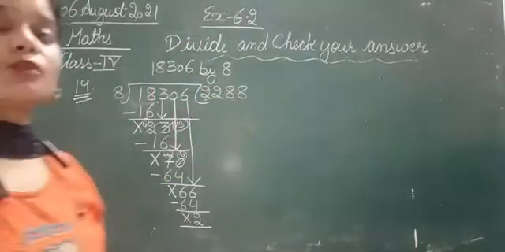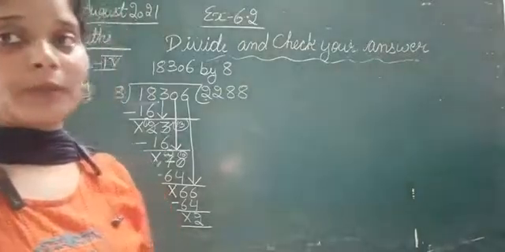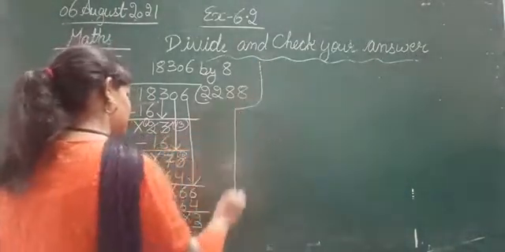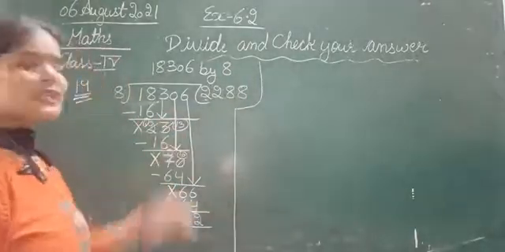Now what's next? Now we are going to check the answer by applying the formula. You have to do this below the division.